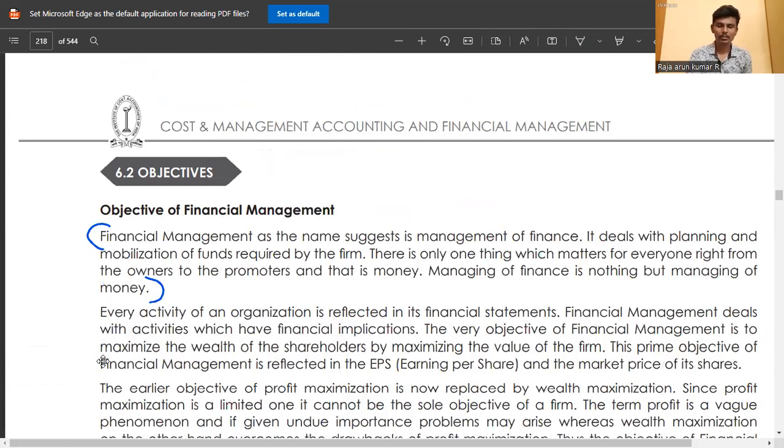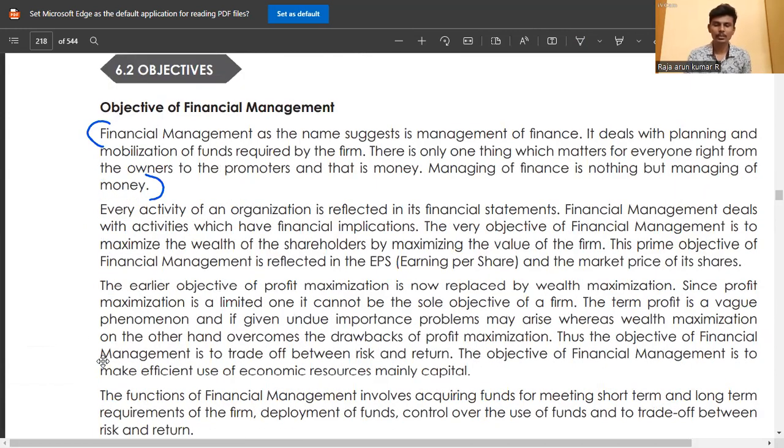We straightaway go to the objectives. Objective of financial management. What is the objective? There are two objectives only. Finance comes to the business. After putting the money into the business, the first thing every investor, owner, entrepreneur, or promoter concentrates on is profit. The second thing is wealth. If you earn a profit, after that you grow your wealth. Both activities are concerned with financial management. These both are the main objectives of financial management.